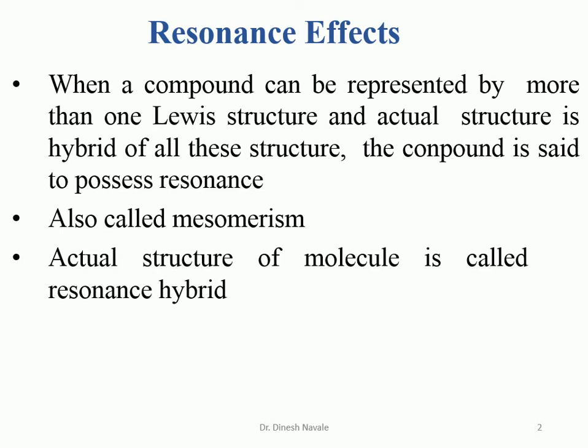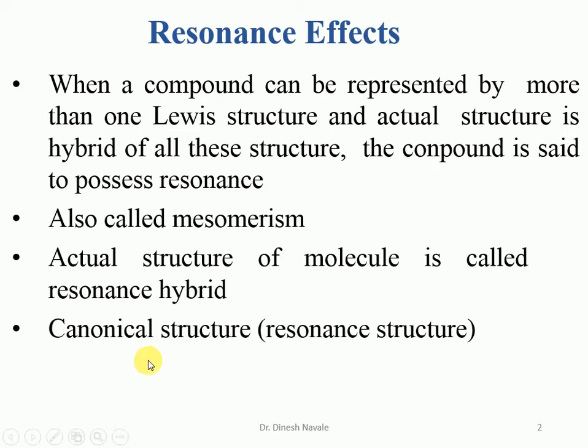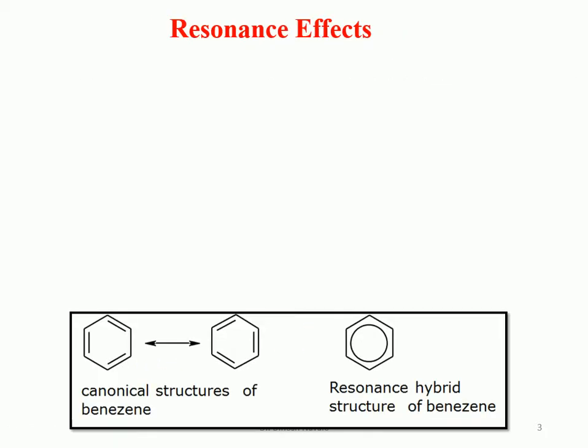The actual structure of a molecule is called the resonance hybrid. A canonical structure is also called a resonance structure. As we discussed in the last slide, a resonance structure means that one structure can be represented in several ways, but the actual structure is the resonance hybrid. Let us take one example, benzene.